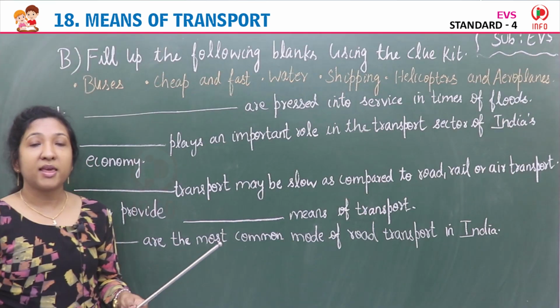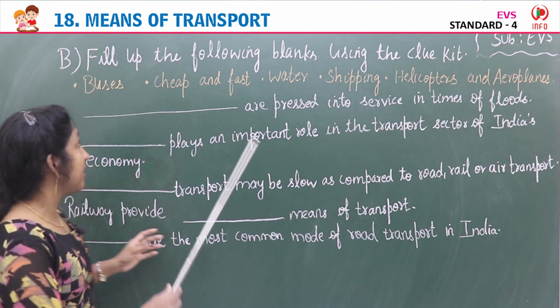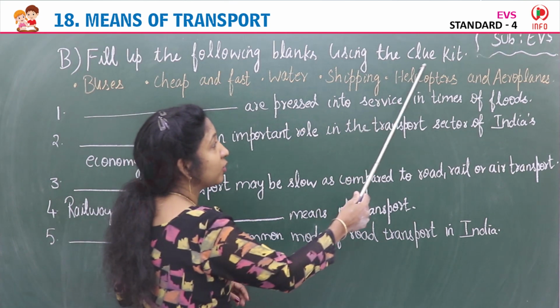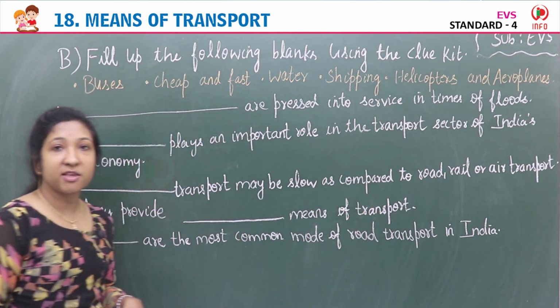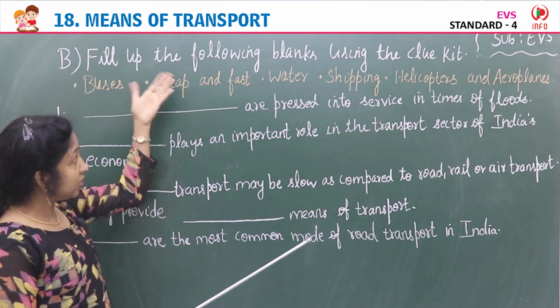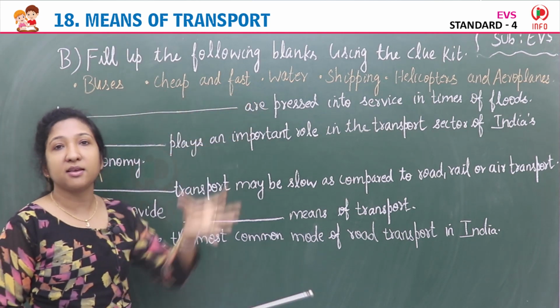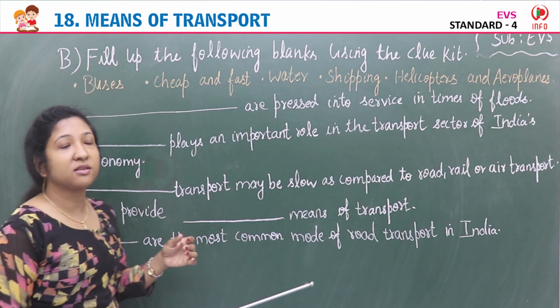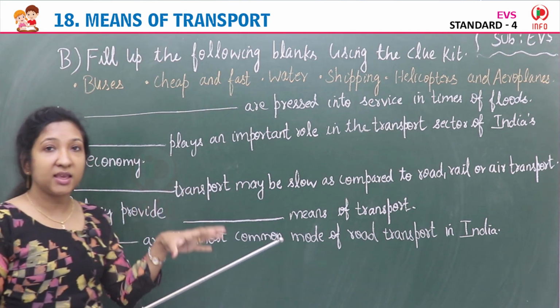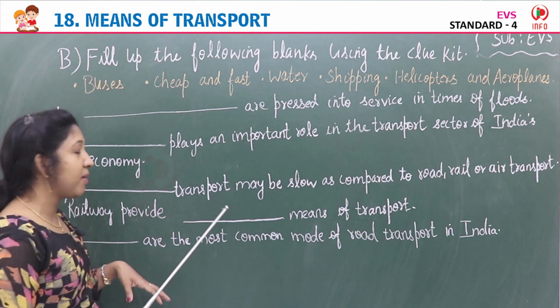Okay. Yes, children, our next exercise is exercise B. Fill up the following blanks using the clue kit. There is a clue kit given in your textbook after the fill in the blanks. I have written above the fill in the blanks so that you can see the words in the clue kit clearly. So let us see which are the words in the clue kit. Using these words, you have to fill each blank.